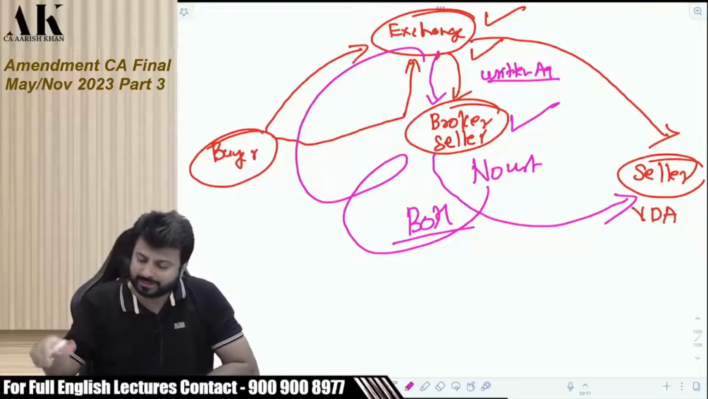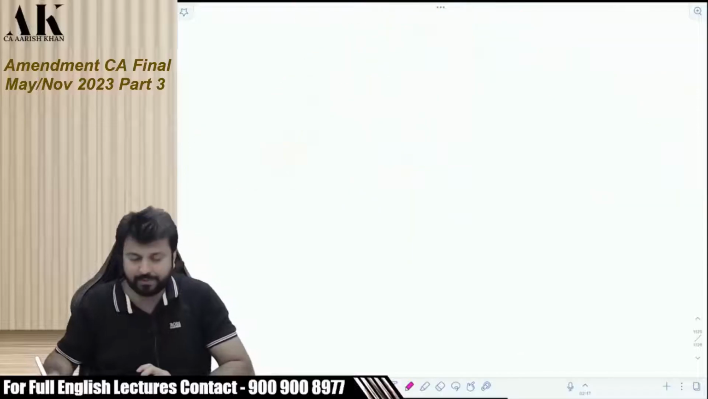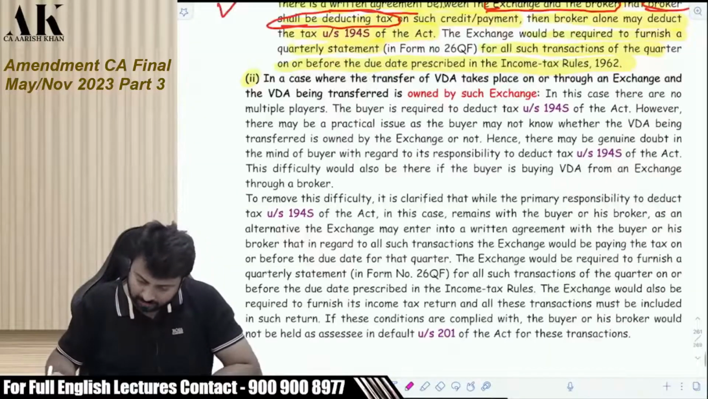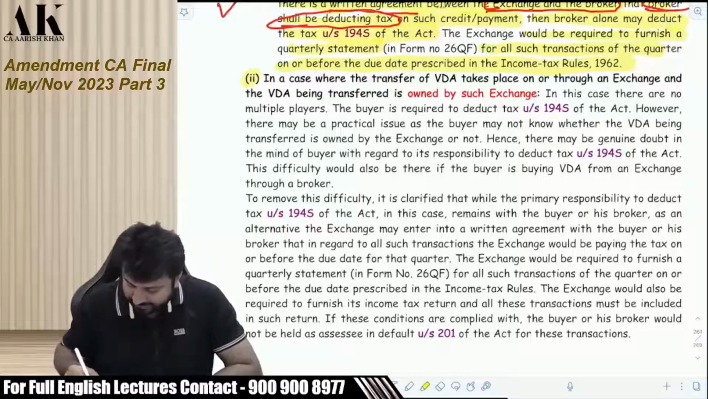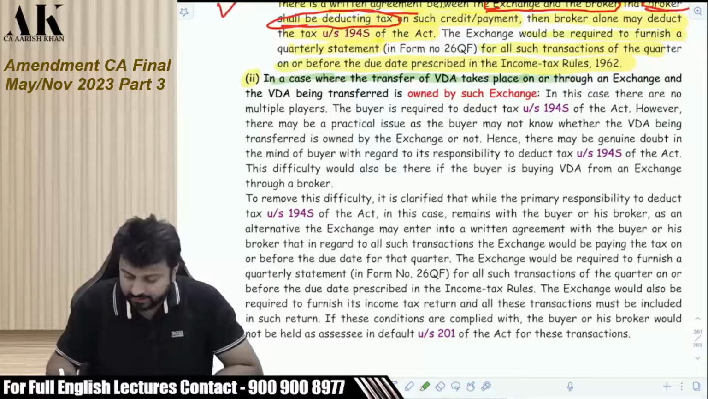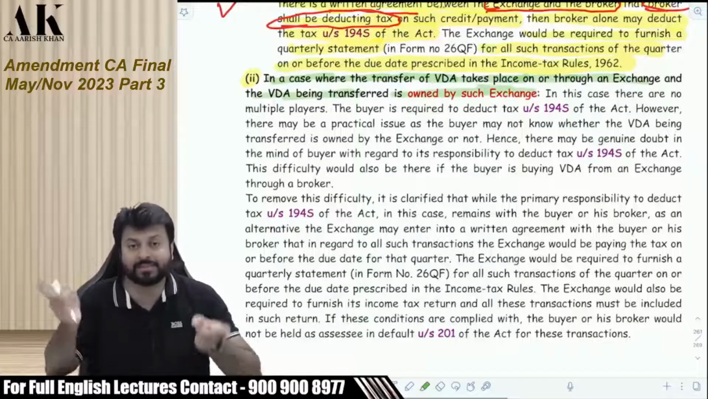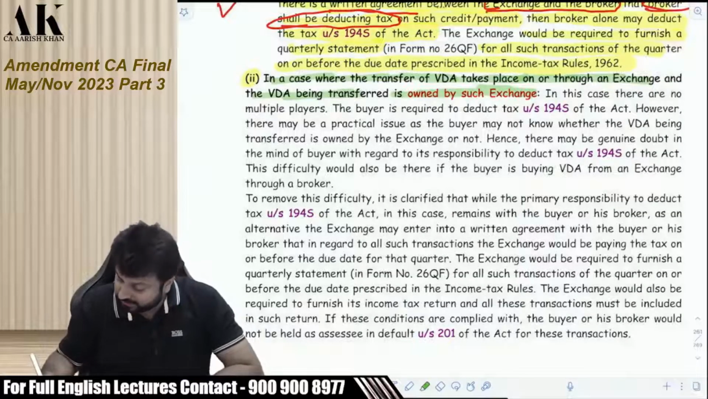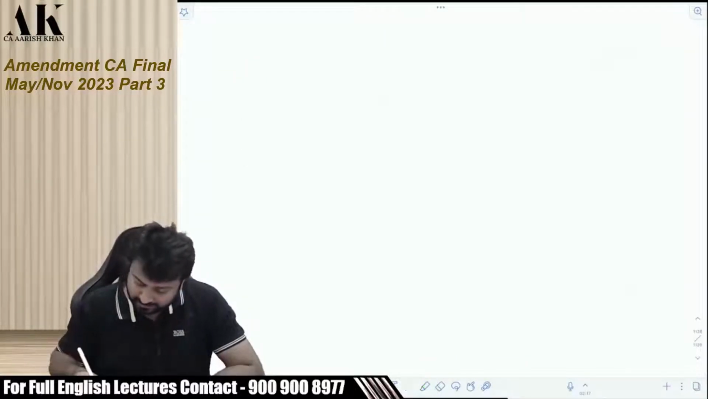Now let's move on to the second part of question number 1. Pay attention, please. The second part of question number 1 is what? Let's read that. In case where the transfer of virtual digital asset takes place on or through an exchange and the VDA being transferred is owned by such exchange. So if the VDA is owned by the exchange, then who is responsible for deducting TDS?